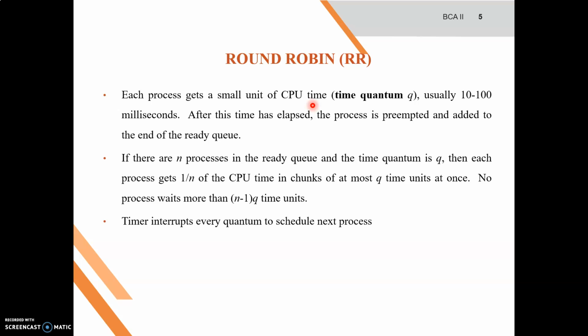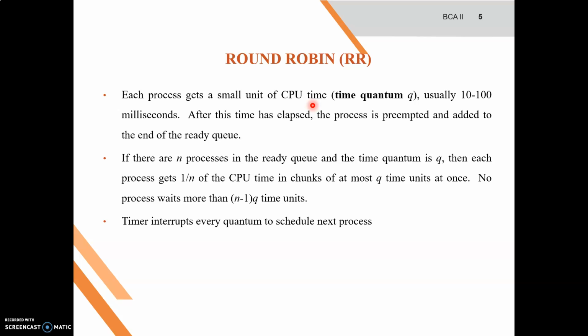But what will happen if a process has been stopped because its time period has expired, but its execution has not been completed? In that case there are some design parameters which must be resolved, because we want proper functioning of the operating system. The first point is that the ready queue is maintained as a FIFO queue.